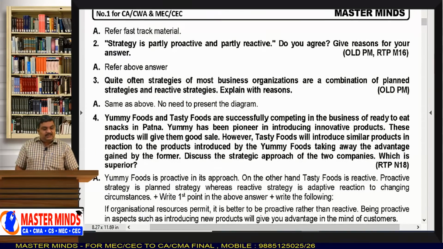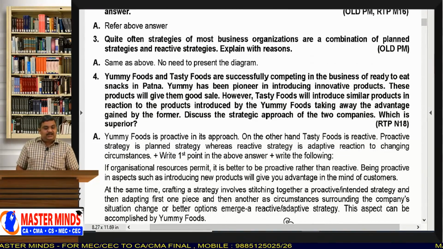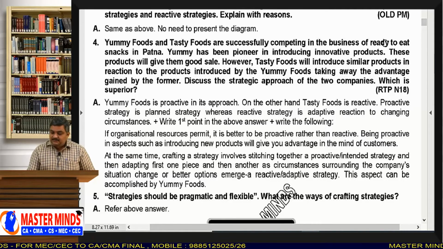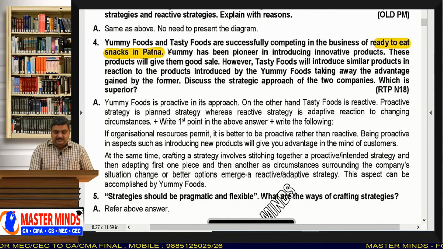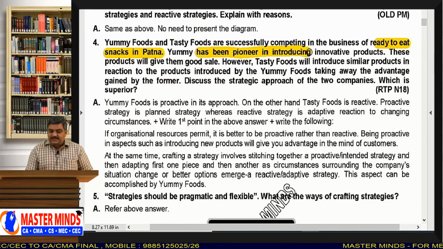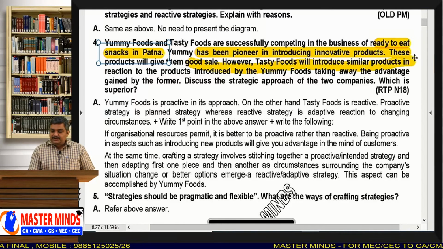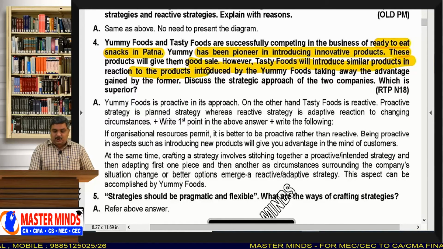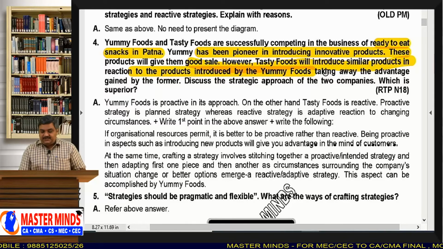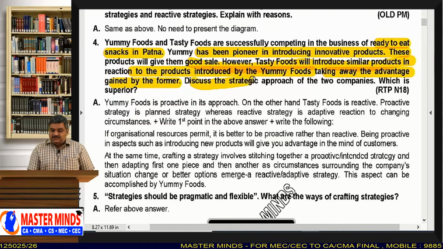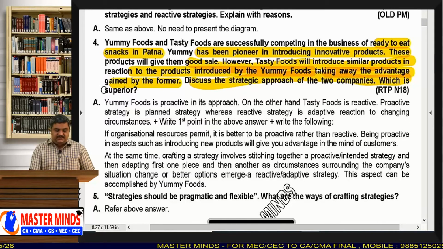And now, see, this question can be asked in this way also. Yummy Foods and Tasty Foods are successfully competing in the business of ready-to-eat snacks in Patna. Yummy has been the pioneer in introducing innovative products. These products will give them good sale. However, Tasty Foods will introduce similar products in reaction to the products introduced by Yummy Foods, taking away the advantage gained by the former. Discuss the strategic approach of the two companies, which is superior.